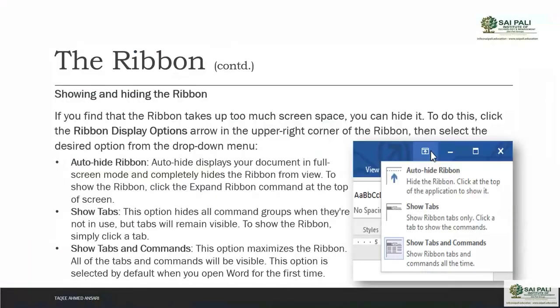For hiding the ribbon, to do this, click the ribbon display option arrow in the upper right corner of the ribbon. Then select the desired option from the drop down menu. So this is the option which you can select from the right corner. When you click on that, you will see these 3 options: auto hide, show tabs, and show tabs and commands. By default it is on show tabs and commands. So by default it shows the commands also and tabs also.